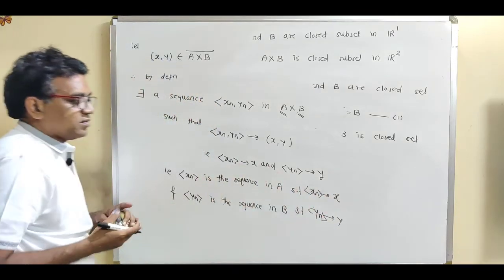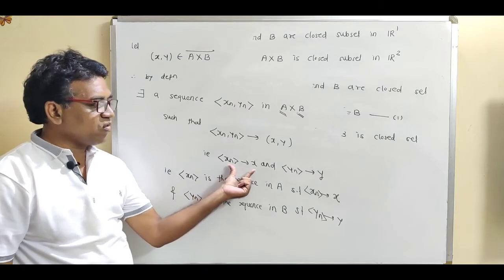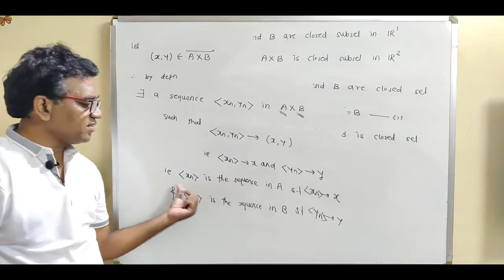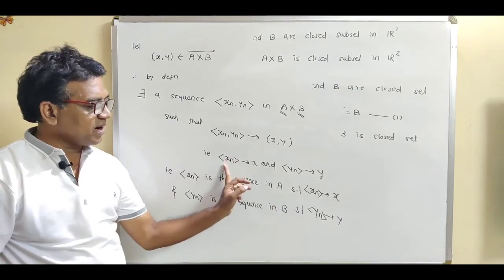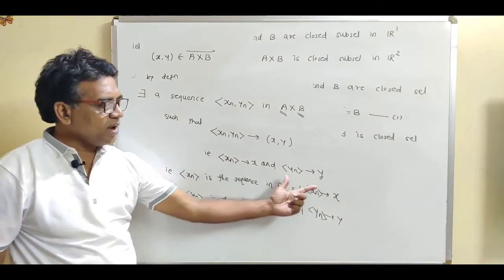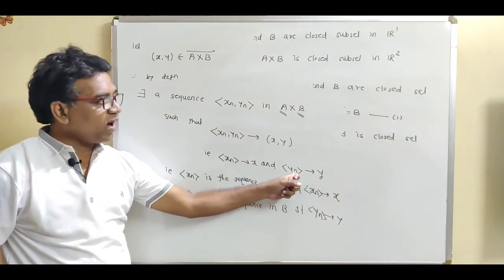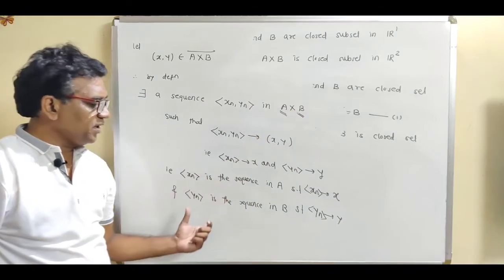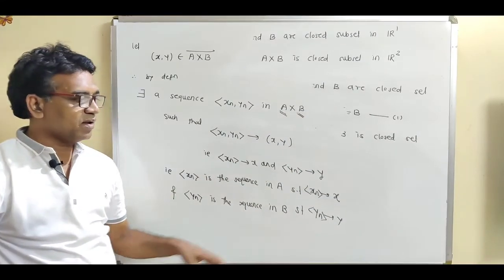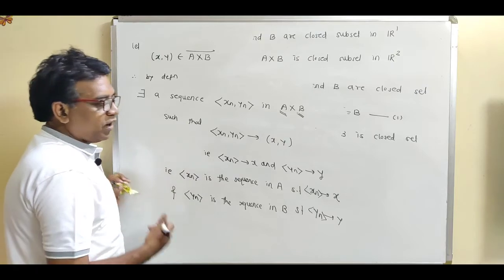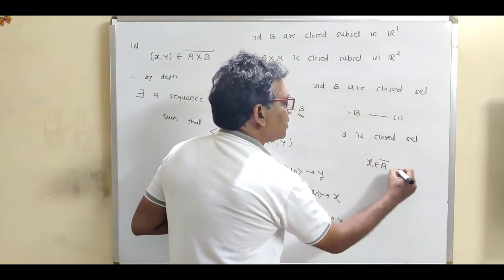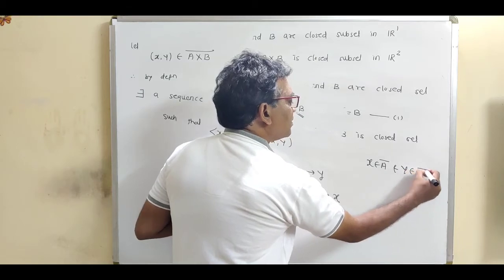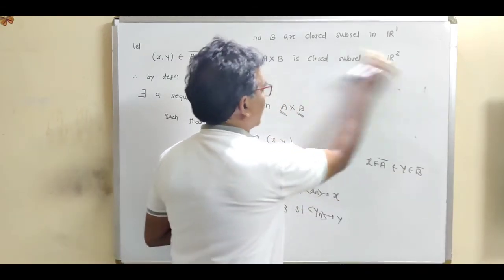So see, what is this notation? Sequence xn converges to x. So we can write this statement like this: xn is the sequence in A such that xn converges to x. And what is this second statement? yn is the sequence in B which converges to y. So according to the definition of limit point, we can say that x is the limit point for A and y is the limit point for B.